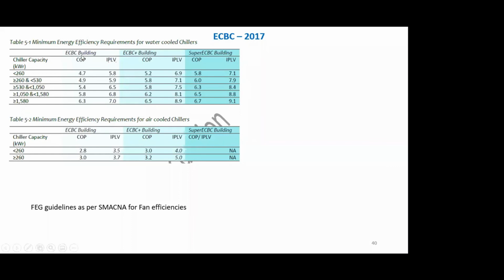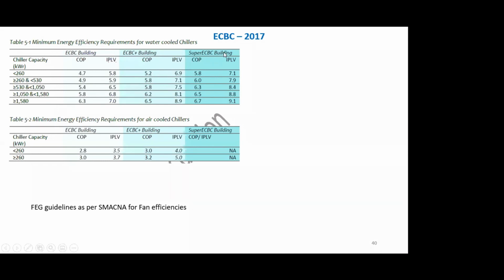First is an ECBC building, which is a lower level of compliance. So if you want to comply to ECBC norms, you need a COP of 4.7 and 5.8 for, say, a chiller capacity of less than 260 watts, which is roughly about, say, 85 tons. If you go for a second higher level of compliance, which is called an ECBC plus building, you see there is a difference. The COP level from 4.7 goes to 5.2, and IPLV from 5.8 goes to 6.9 level.